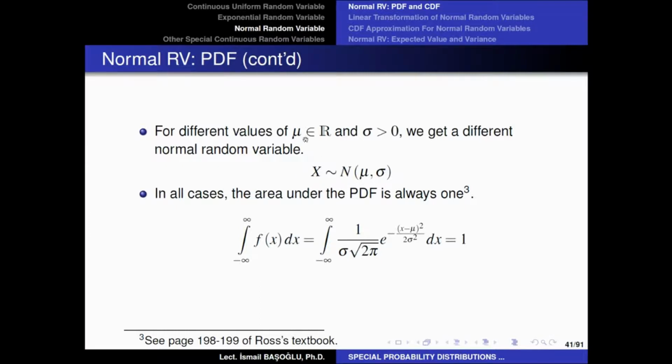Now, which mu value you choose, which real value for mu or which positive real value for sigma you choose, it does not matter. The total area under this probability density function will always be equal to 1. So if you integrate the PDF of a normal random variable, independent of your choice on the location parameter and the scale parameter, the total area under this PDF will always be equal to 1.